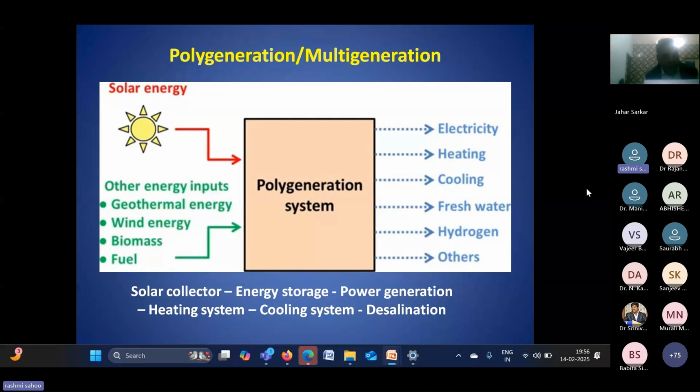So in this lecture, I will discuss three outputs: one is cooling, another heating, and desalination, and obviously there is power generation. So it may be a combination of power generation, cooling, and desalination, or maybe a combination of power generation, heating, and desalination.